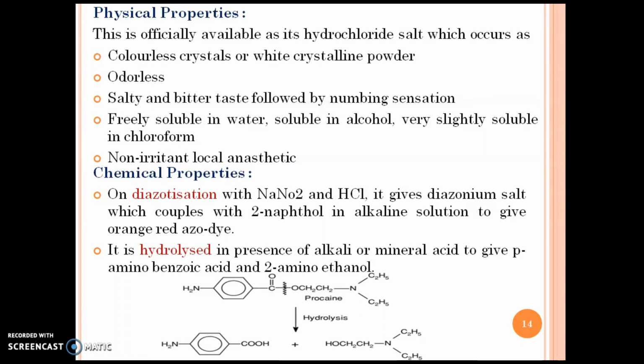Next point is chemical reaction. In the first reaction of diazotization, procaine is treated with NaNO2 and HCl. It gives diazonium salt, which again reacts with 2-naphthol in alkaline solution. It gives orange-red azo dye. Second reaction is hydrolysis. In this, procaine is hydrolyzed in presence of alkali or mineral acid to give para-aminobenzoic acid and 2-amino ethanol. This reaction is also given in the diagrammatic form, so the reactions are drawn below on the slide.